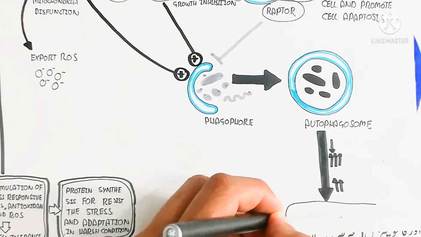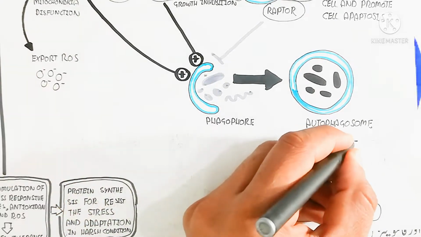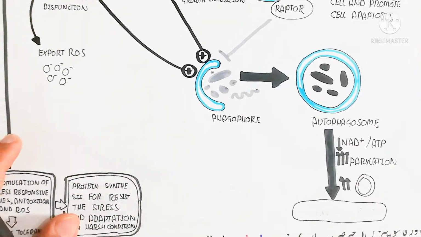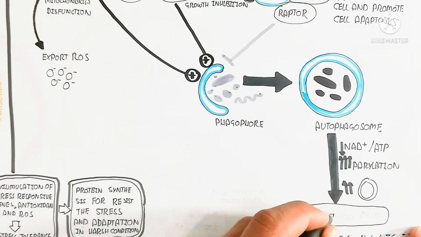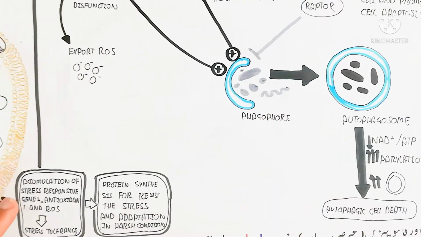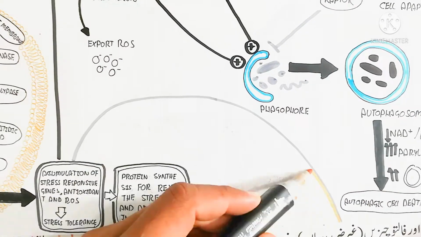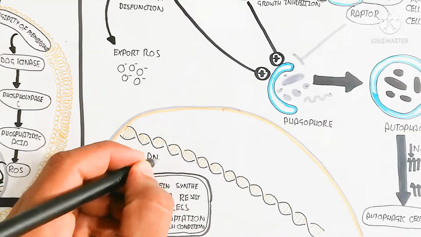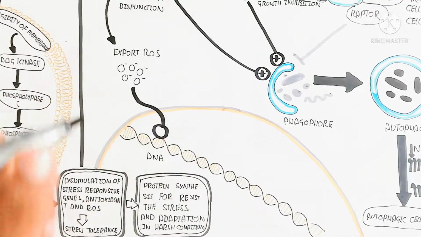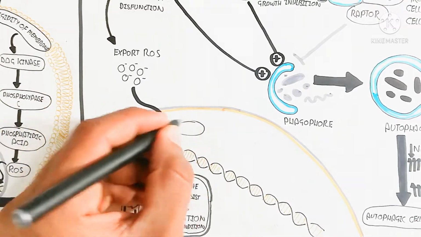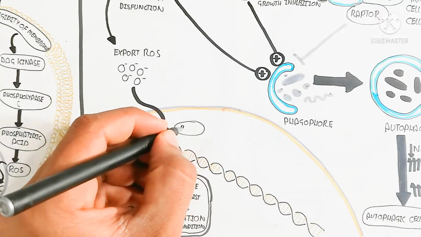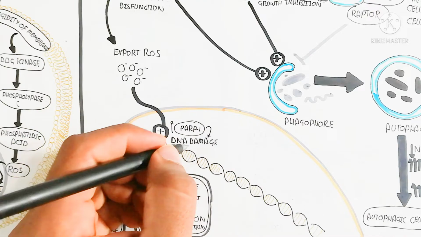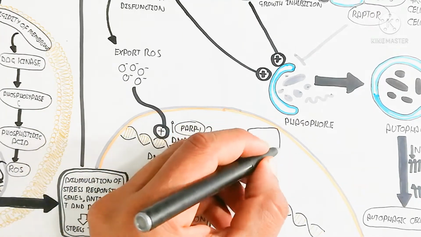The autophagosome increases due to the decrease of NAD plus and ATP, as well as PARylation will increase, and the phagosome will be increased. PARylation means damaged DNA recovery, which is very important, and protein will be produced from that apoptotic cell for the recovery of the DNA of other cells which are sustained.